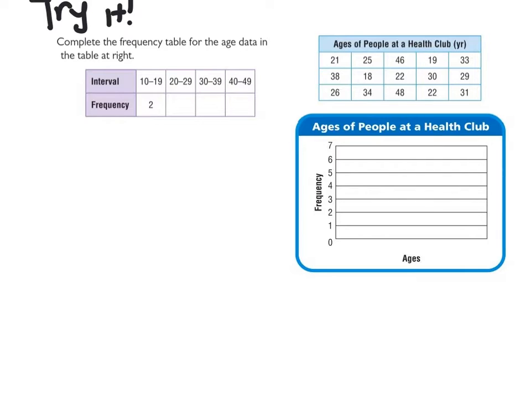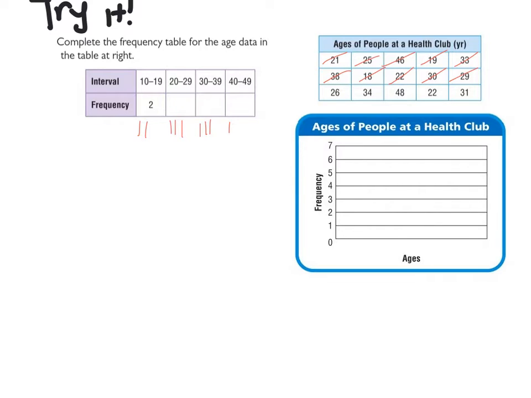Alright, so I hope the first thing you did is you went through, and they already gave you your intervals for you. I think that's the hardest part personally. And let's go ahead and put some tally marks. 21, 25. So this part I think is pretty simple and straightforward. It's kind of just sorting your data so that you can see what you have. Another way we would do this is with a dot plot. I like the frequency tables. I think they're pretty easy to use.